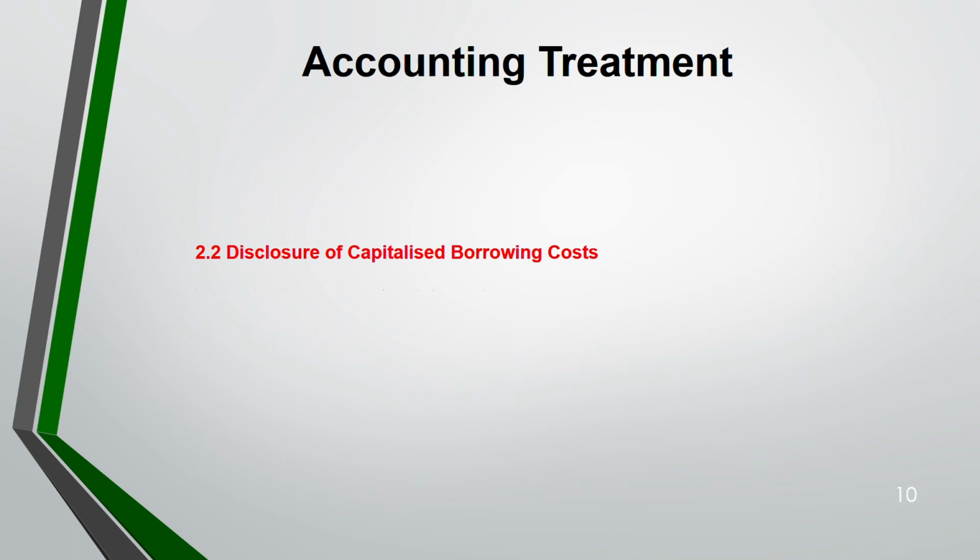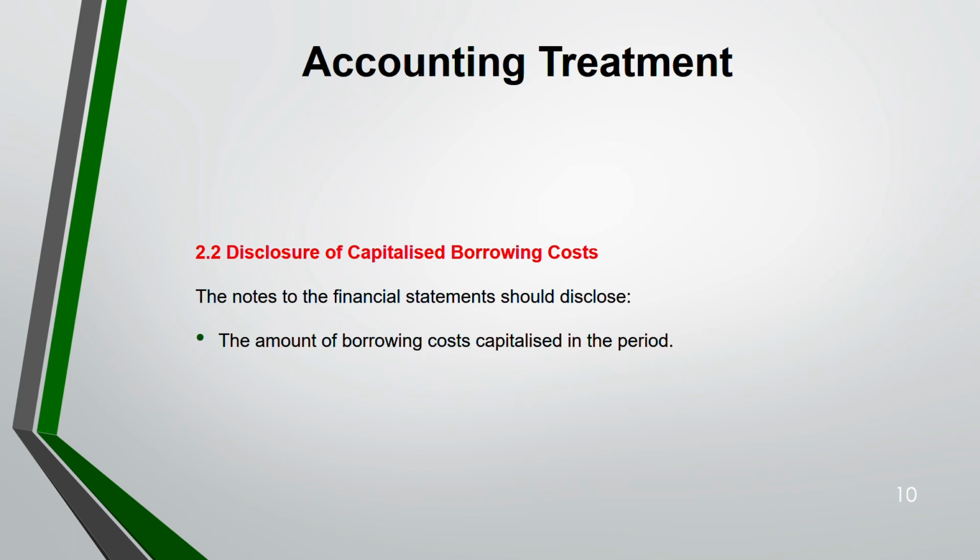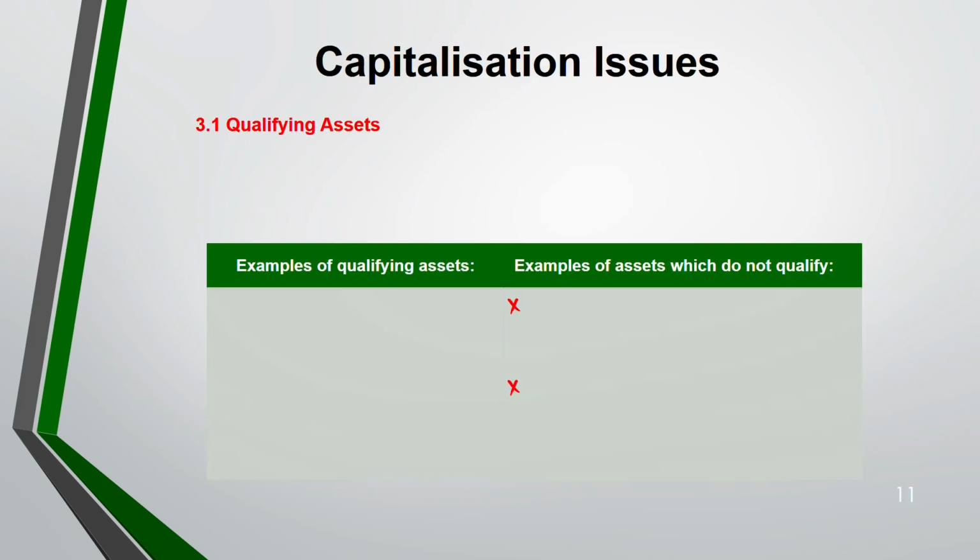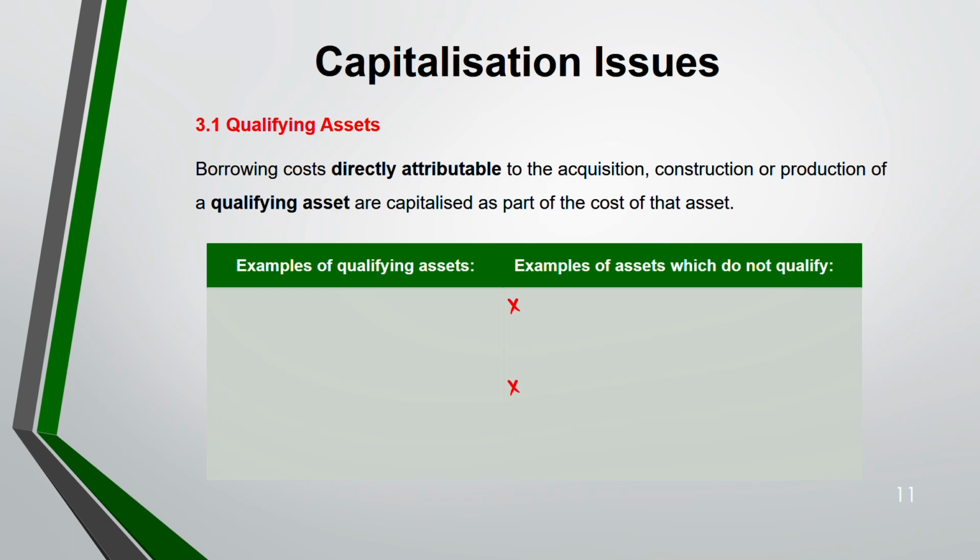Now, disclosure of the capitalized cost. The notes to the financial statement should disclose the amount of the borrowing cost capitalized and the capitalization rate used. Now, qualifying asset. Borrowing costs that are directly attributable to acquire, construct, or produce a qualifying asset will be capitalized as a part of the cost of the asset. On the left hand side, you can see examples of qualifying assets. On the right hand side, you can see examples of assets which do not qualify.